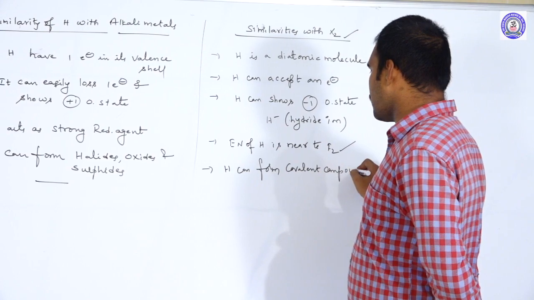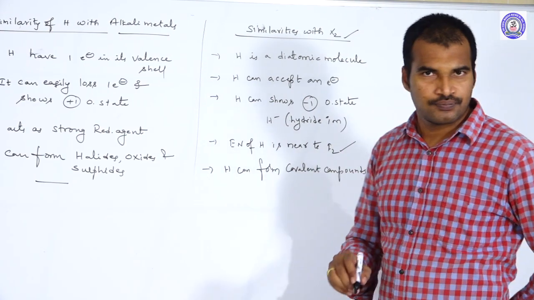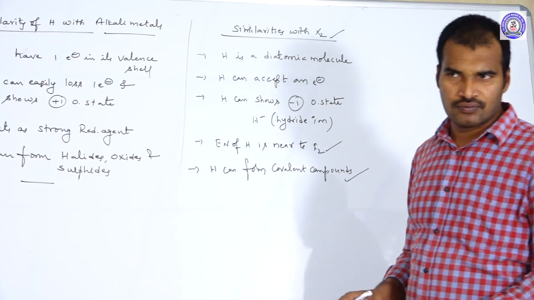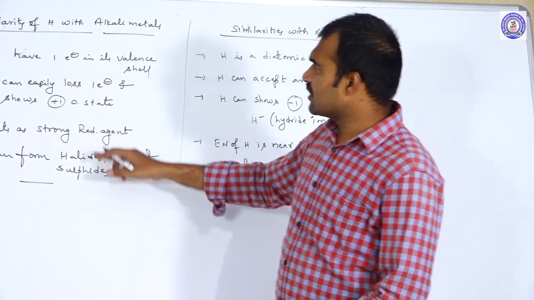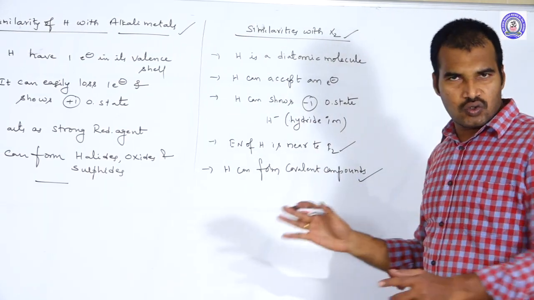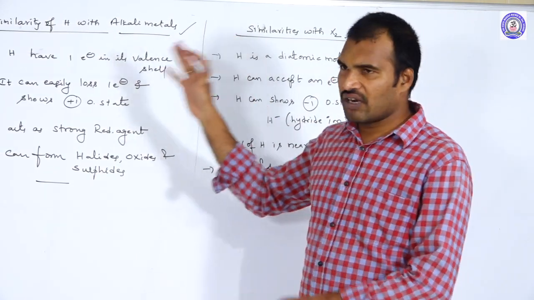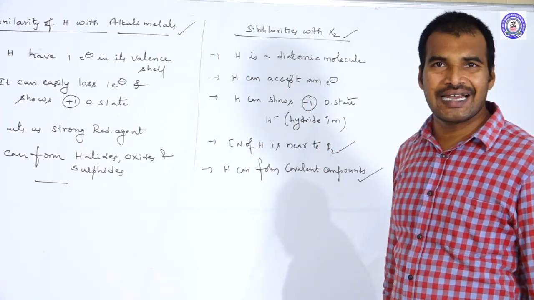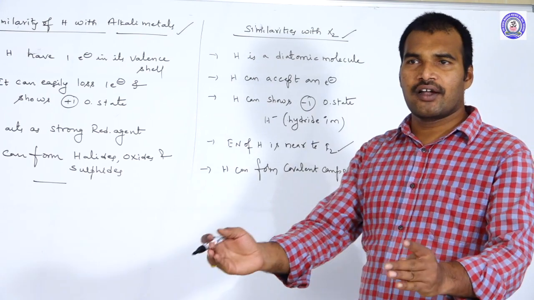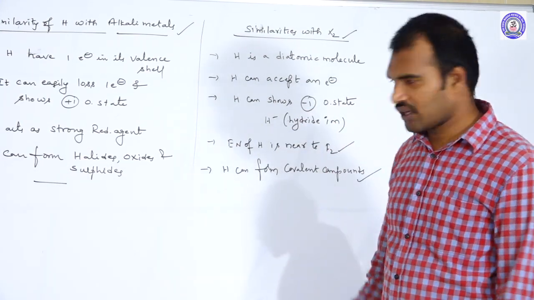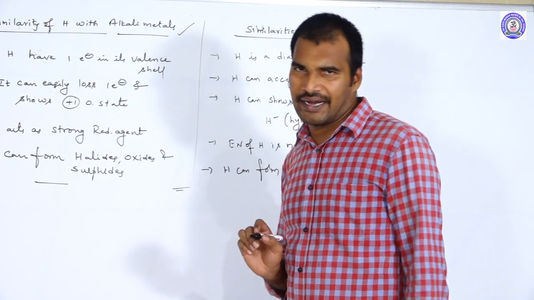So these are the similarities of hydrogen with halogens. It shows similarity with both alkali metals and halogens, so the position of hydrogen is still a dilemma. That is why they kept hydrogen in between the alkali metal family and the halogen family. So this is the position of hydrogen.